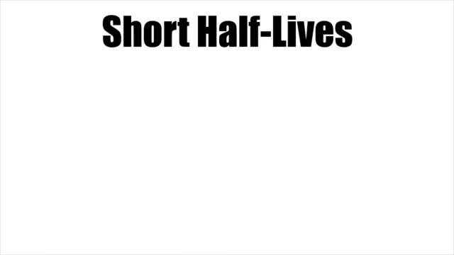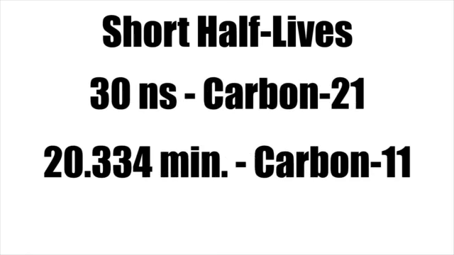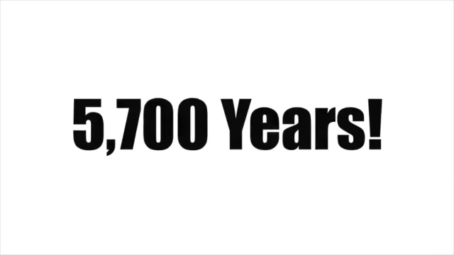Carbon's unstable isotopes have relatively short half-lives for the most part, ranging from a mere 30 nanoseconds with carbon-21 to as long as 20.334 minutes with carbon-11. However, the one exception is carbon-14, having the longest half-life of every carbon isotope by far, spanning a ridiculously long 5,700 years. We'll come back to mass numbers later.